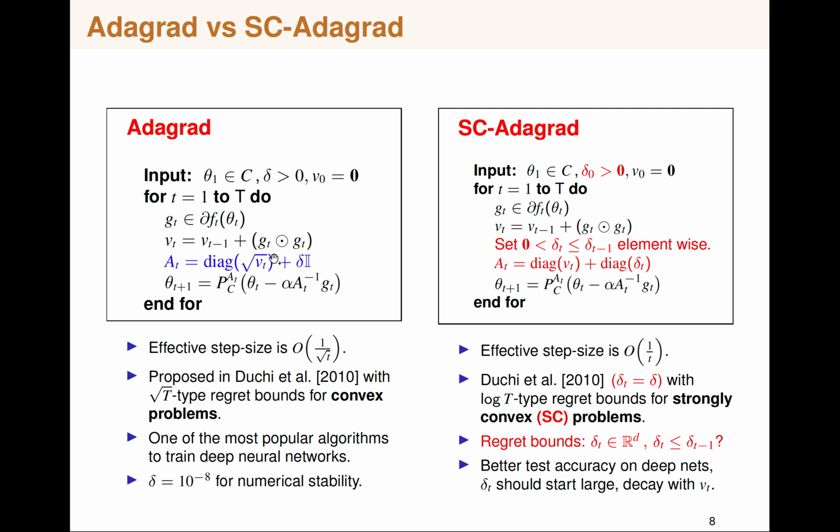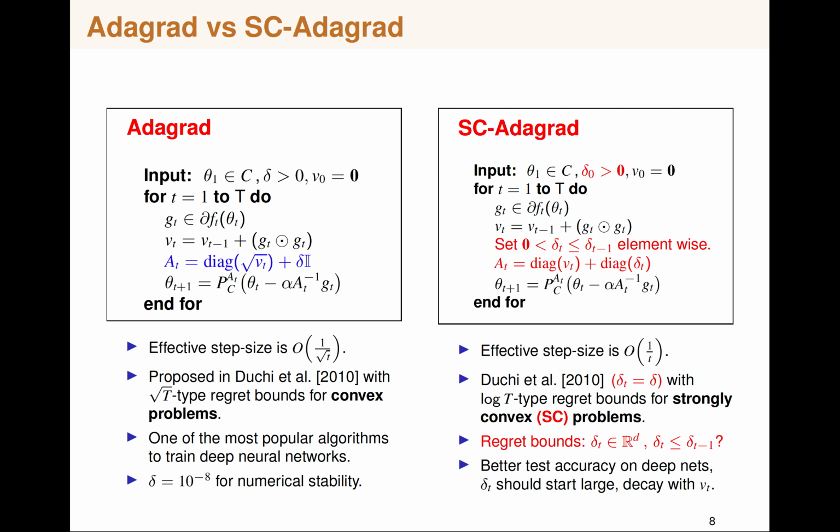And how do we do this? We essentially accumulate a second order term and design a matrix A_t such that we have effectively a different step size for each dimension.